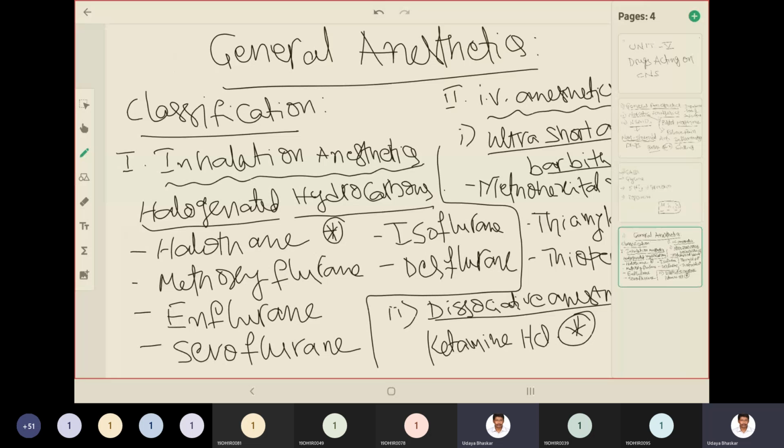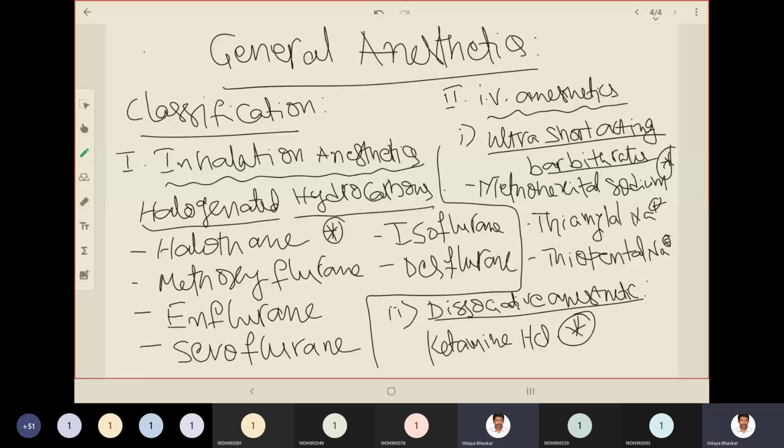Then we saw the first topic, that is general anesthetics. We have started by seeing its classification. General anesthetics are categorized into two categories. One is inhalational anesthetics, the second is intravenous anesthetics. Inhalational anesthetics are halogenated hydrocarbons. The examples include halothane, methoxyflurane, enflurane, sevoflurane, isoflurane, and desflurane.